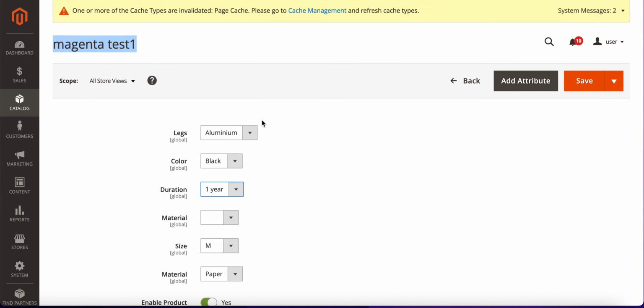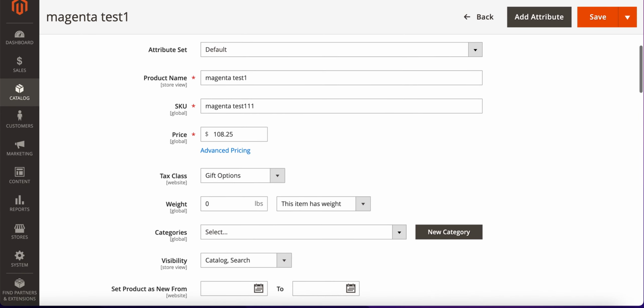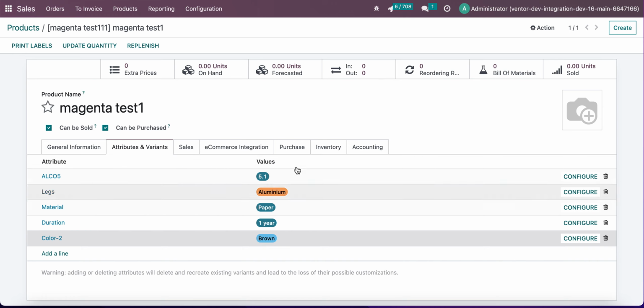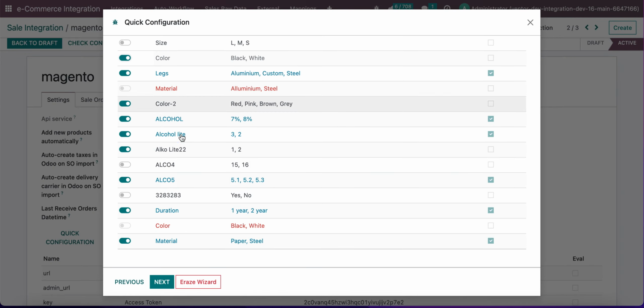So as an example, I created a product in Magento. I selected some attributes and values for this, and after importing this product from Magento to Odoo, we received only those values and attributes that we selected on this step.